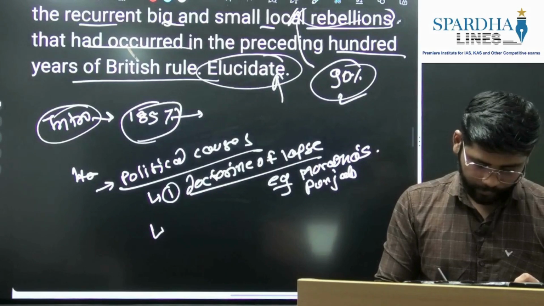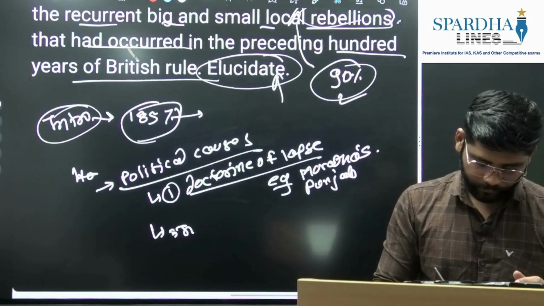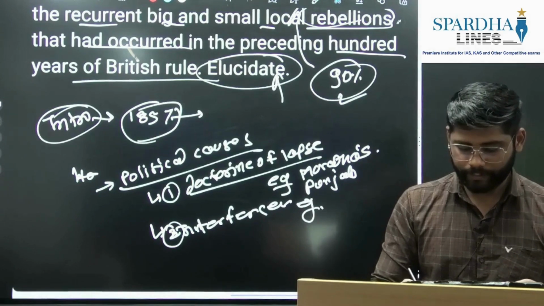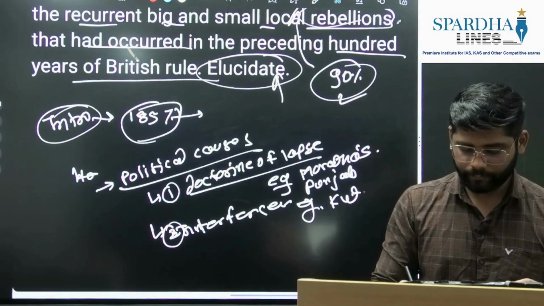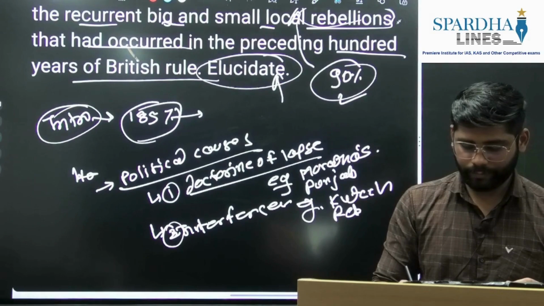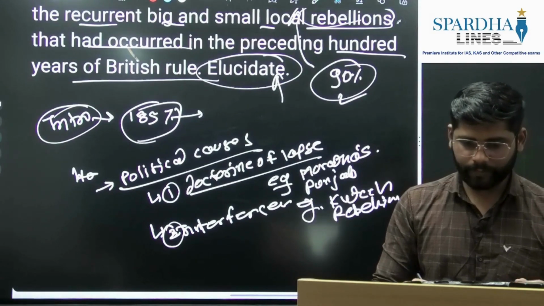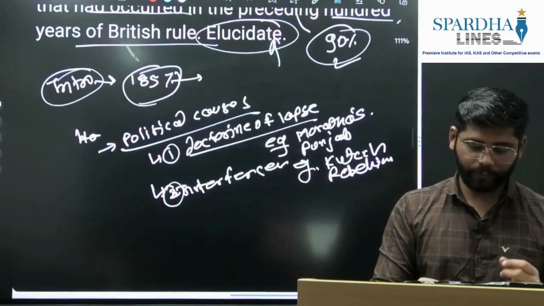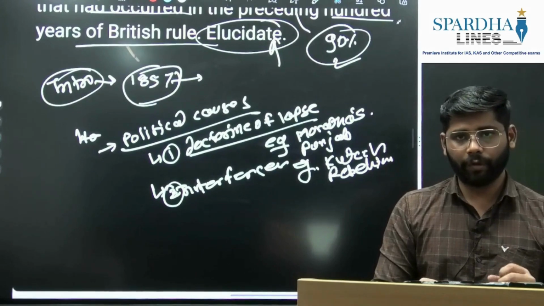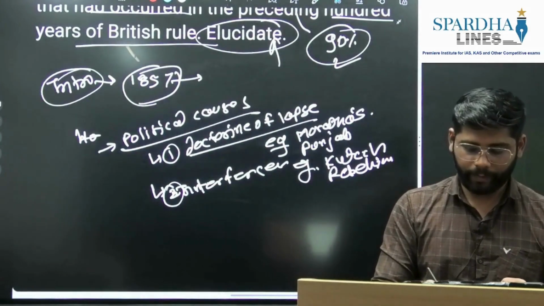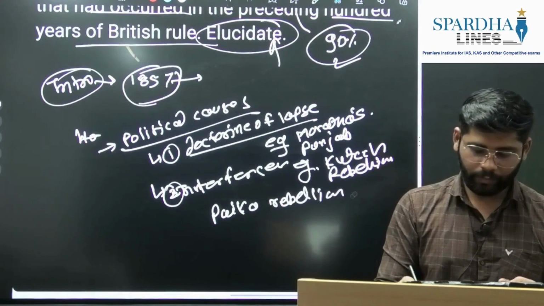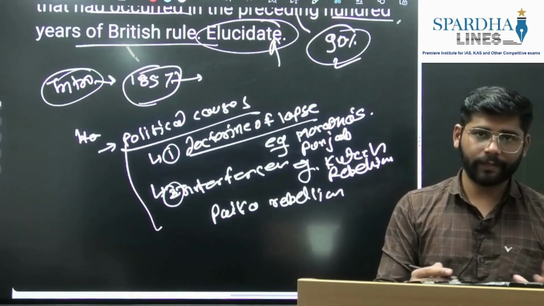Then the second part is the interference by the British through their agents. You can give the example of the Kutch rebellion, because of the interference in internal matters. Again, British policy led to the displacement of local rulers and zamindars, so you can also give the example of the Paika rebellion here. These are the political aspects.